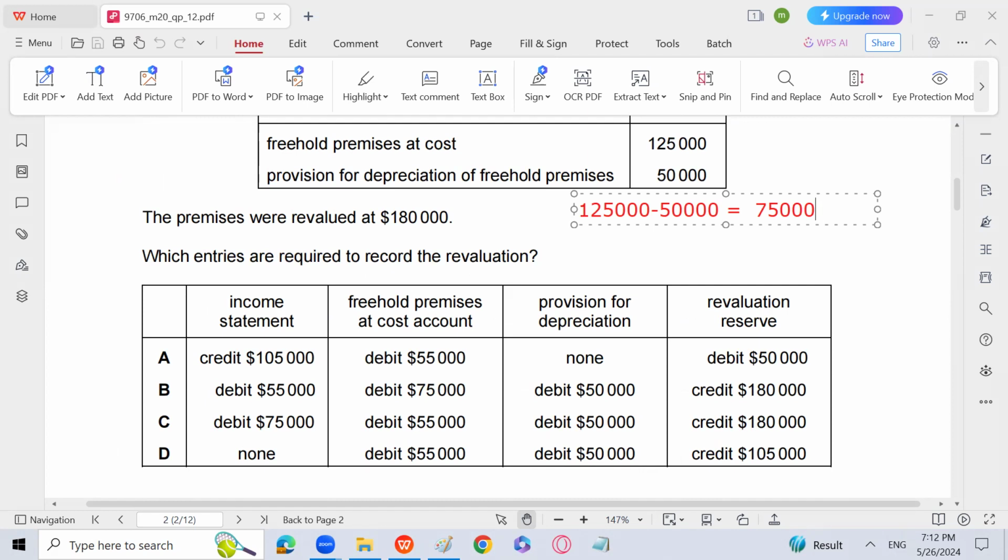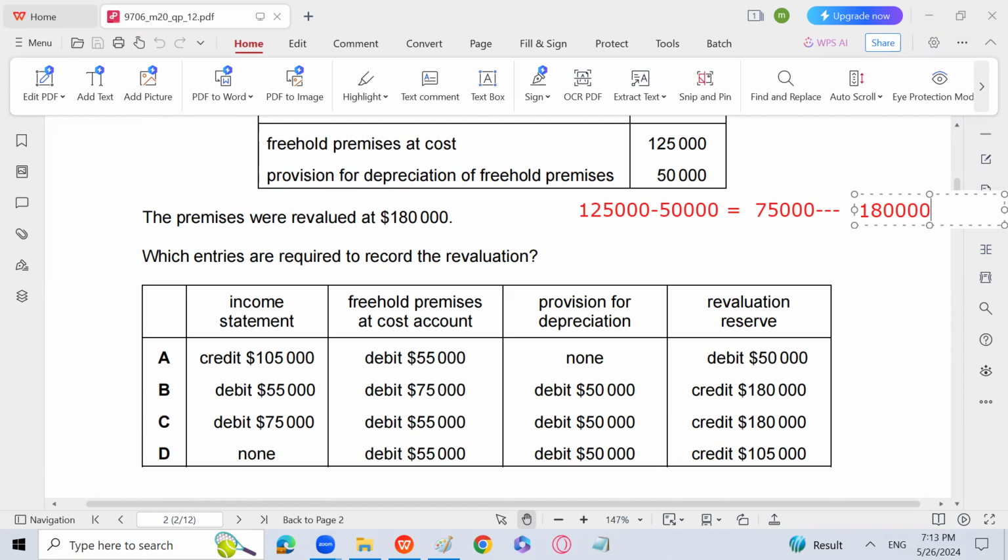Now the value has been increased to 1,80,000. So the revaluation reserve which has been created is going to be 1,05,000, right?